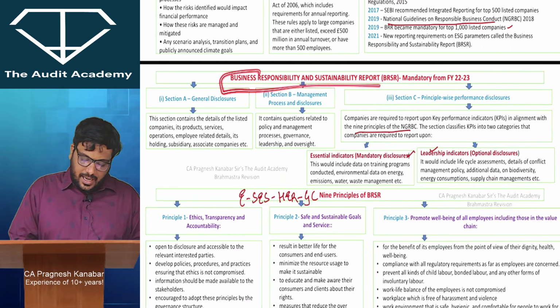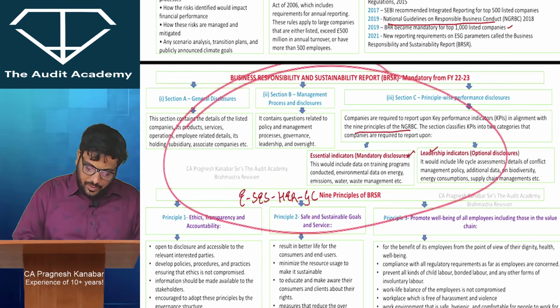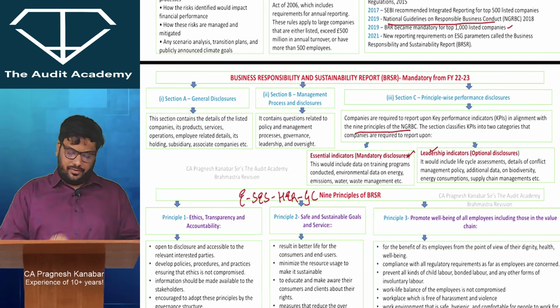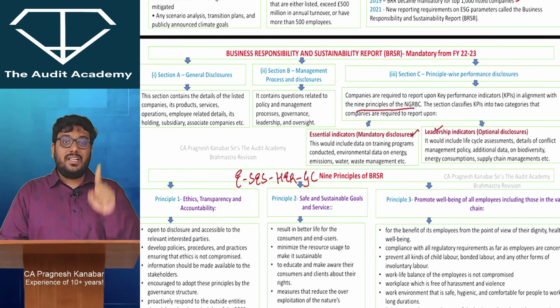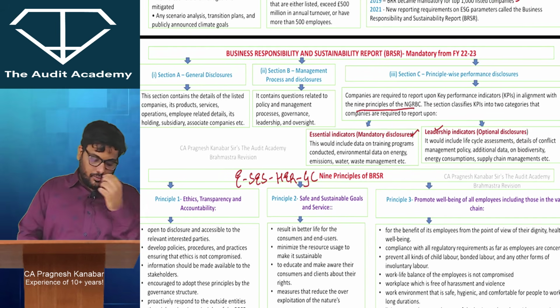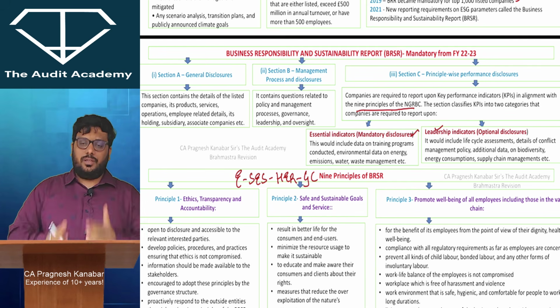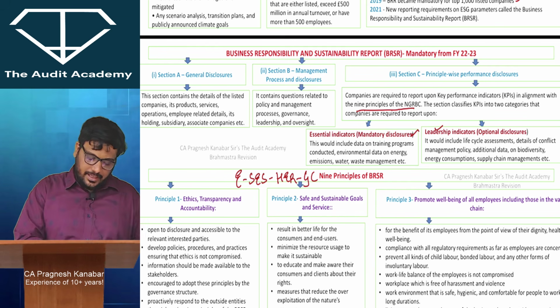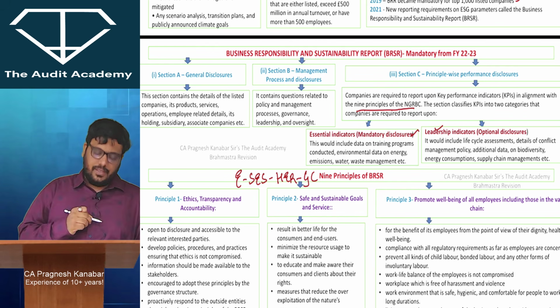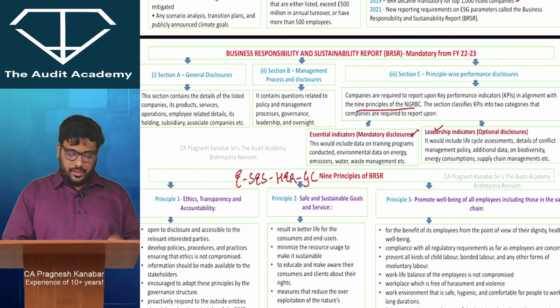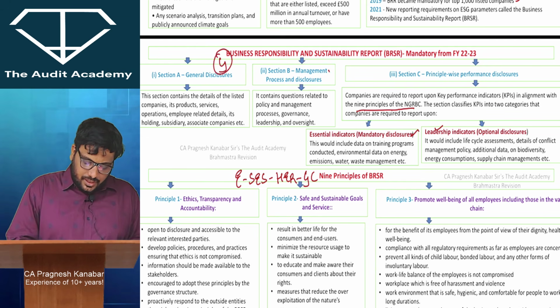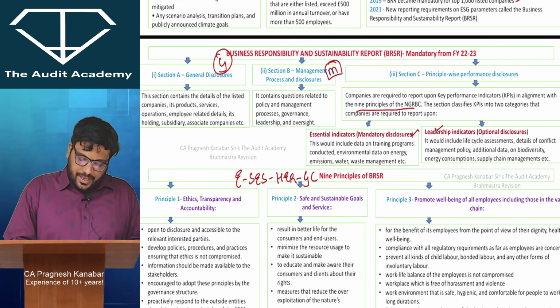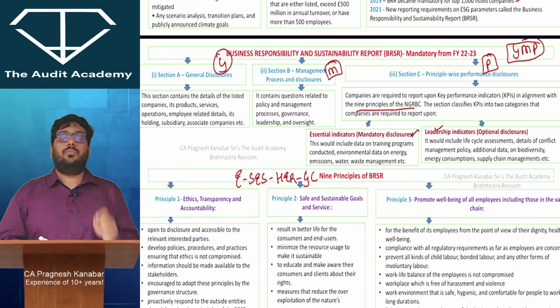Now look at this BRSR. Very, very important again. From here, the points are very sensitive. BR and SR, Business Responsibility and Sustainability Report, is mandatory from financial year 22-23 onwards. When you look at the BRSR report, they have divided the disclosures into 3 parts: section A, section B, and section C. Section A is general disclosure. Section B is management process and disclosures, and section C is principle based disclosures, principle performance disclosures. So, GMP.